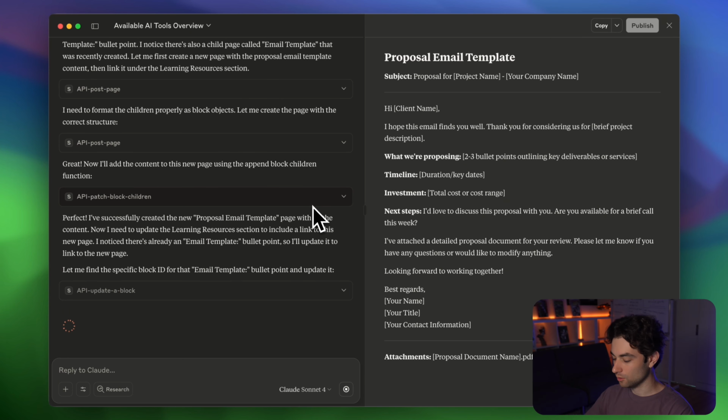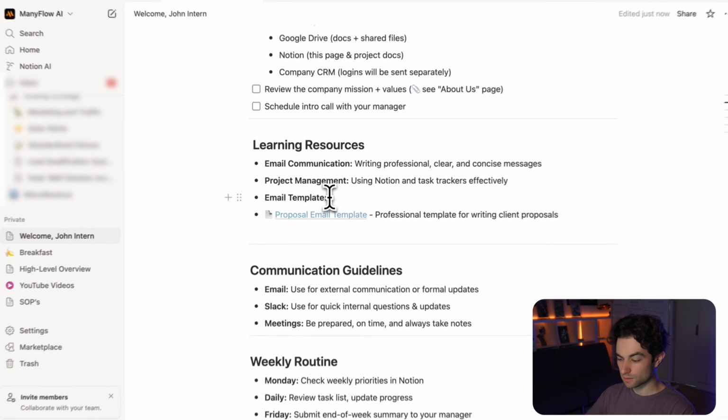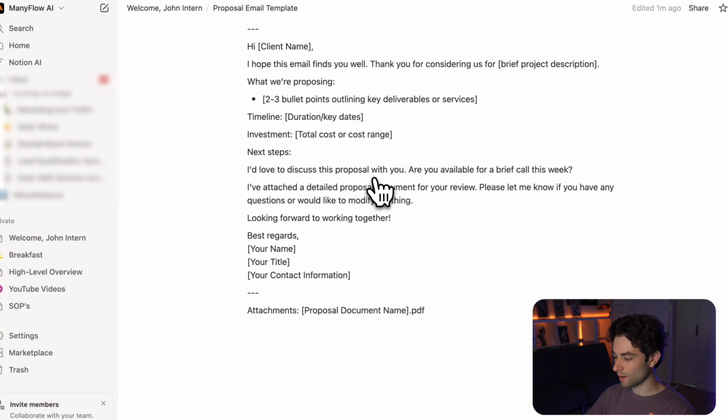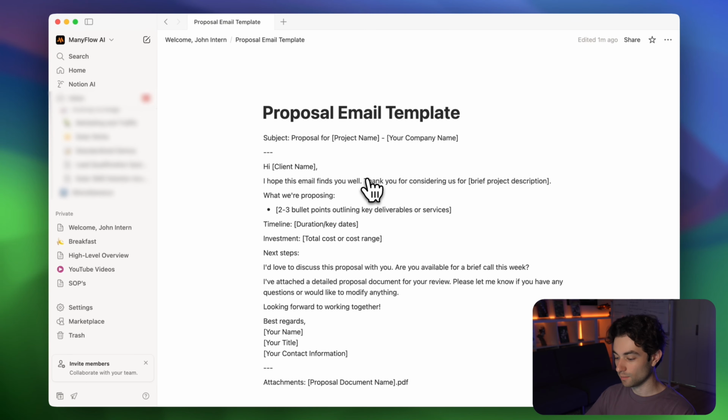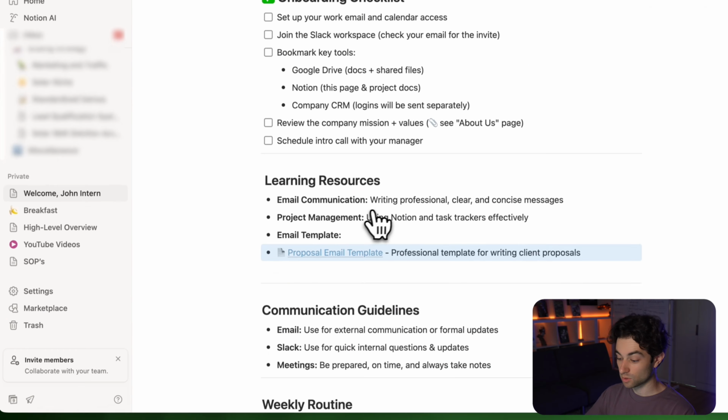Okay, so what we can go ahead and do is check on Notion right now. And we can see that I have proposal email template right here. Now instead of setting it here, it set it right below, but these are things we could probably ask it to move for us. If I click on this template, we can actually see that this is the template that Claude was able to write. Perfect, so that's done. That is now added to the onboarding checklist for the learning resources section.